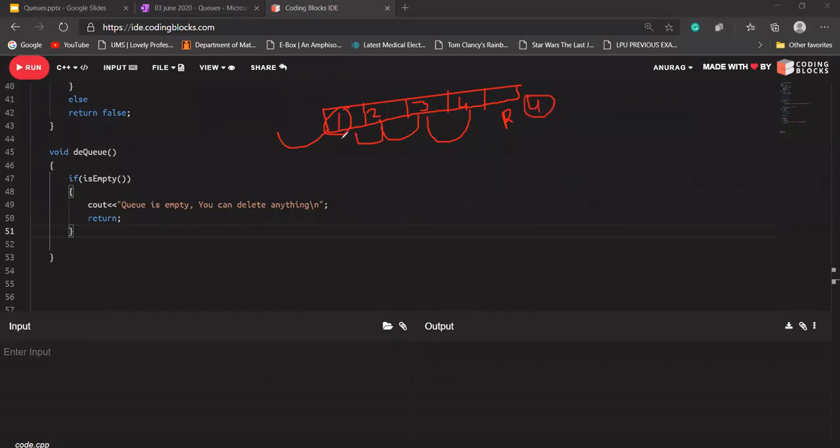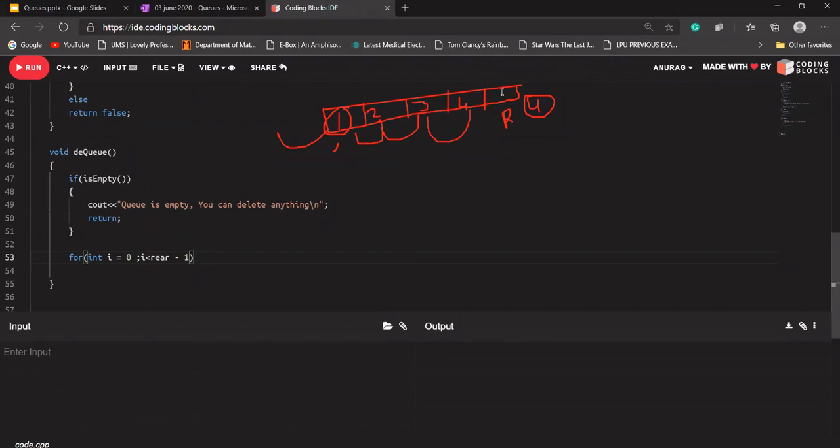So I should start a loop from index 0. Index 0 should have the value of 0 plus 1, that is 1. Index 1 should be replaced with the value of 2, 1 plus 1. Index 2 should be replaced with the value of 3, 2 plus 1. So what I'll do here: for int i equal to 0, i less than rear minus 1.